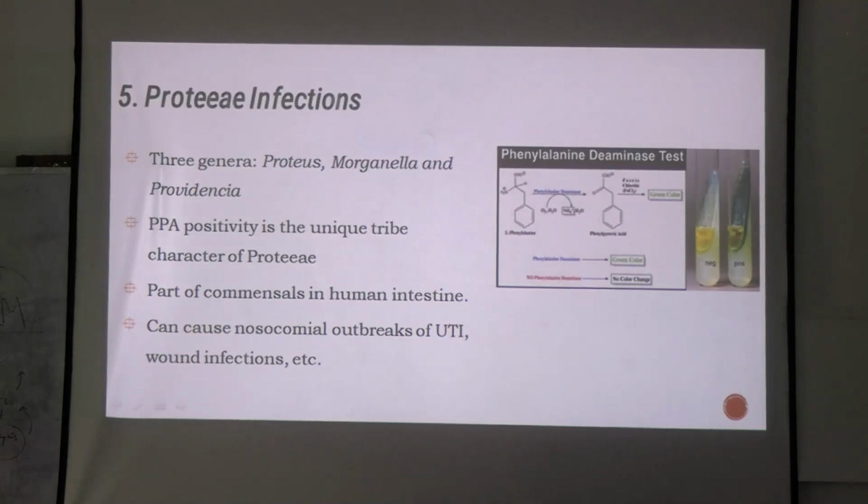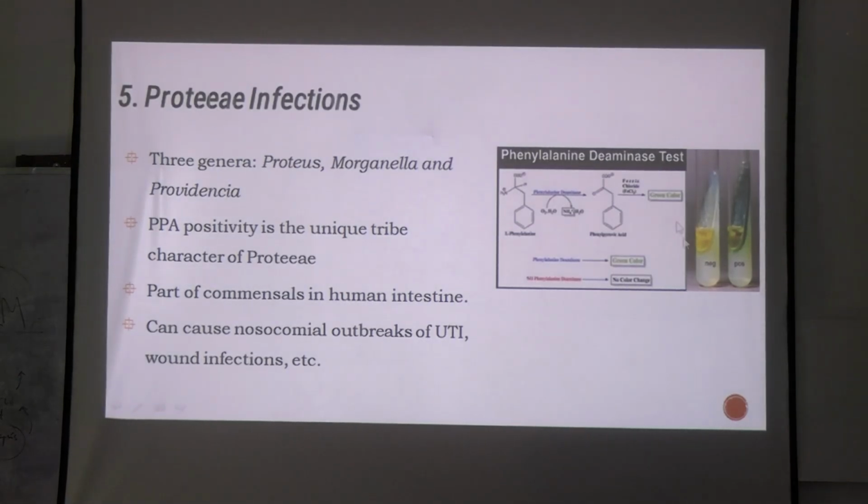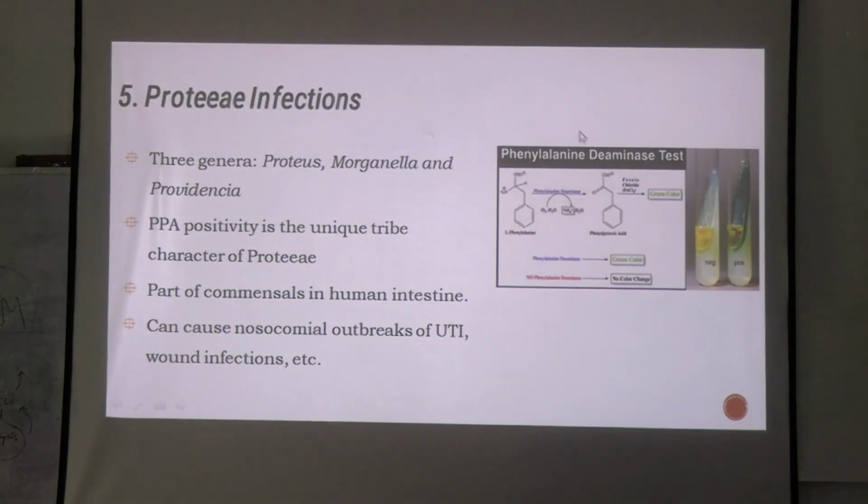They have a specific test that differentiates them from other non-fermenters, that is the phenylalanine deaminase test. This amino acid is being converted into phenylpyruvic acid through the enzyme present in these bacteria. So we are differentiating them based on this.